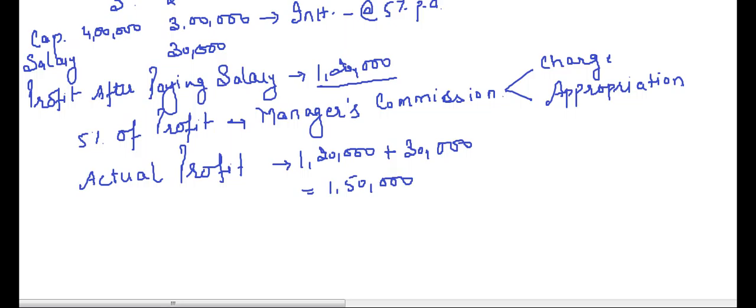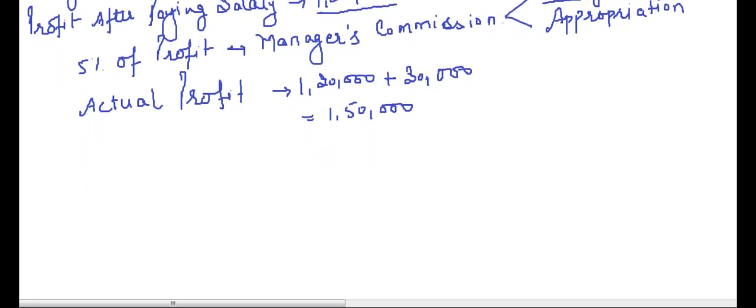So if the firm is under an obligation to pay, then it automatically becomes a charge and not an appropriation. So it is an item of profit and loss account. So what we will do is, let's first prepare the profit and loss account, because here we have the manager's commission, which has no relation with partners at all.